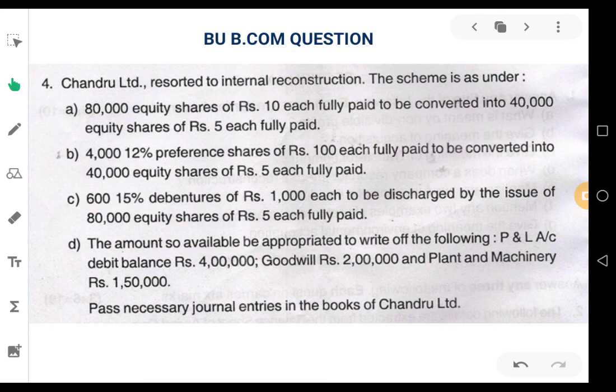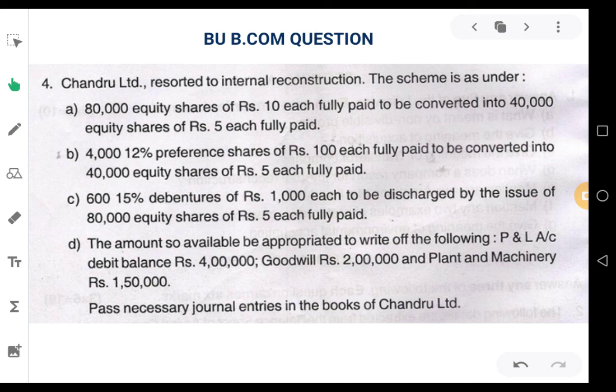So, originally the company was having 8 lakhs rupees worth of equity shares. After conversion, 40,000 into 5 rupees, that means the company will have only 2 lakhs rupees worth of equity shares. From 8 lakhs, the equity share capital is reduced to 2 lakhs, so what will happen to the balance of 6 lakhs? That will be transferred to the capital reduction account for the purpose of carrying out the internal reconstruction process, writing off the accumulated losses and fictitious assets. So that's about the first point.